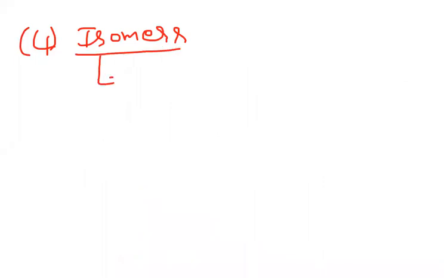Next, let us concentrate on isomers. Isomers are nuclei having the same mass number and the same atomic number. Remember, A is the mass number and Z is the atomic number.